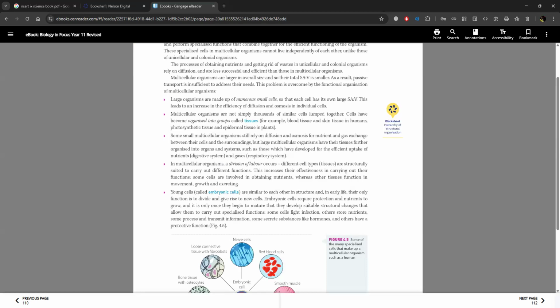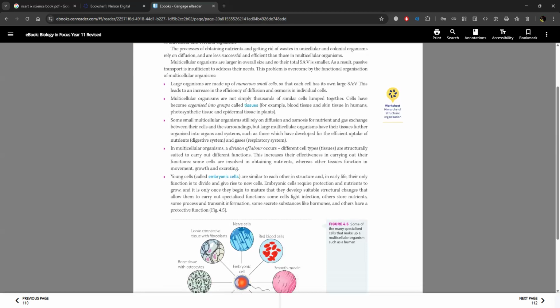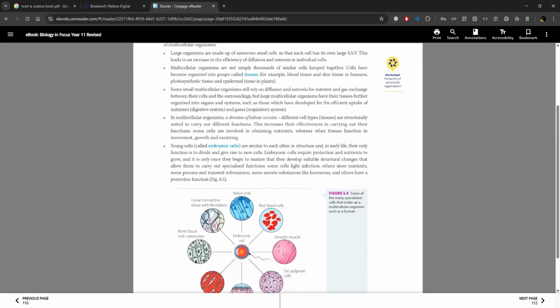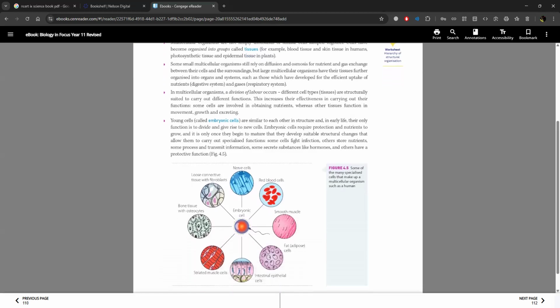Some small multicellular organisms still rely on diffusion and osmosis for nutrient and gas exchange between their cells and the surroundings. But large multicellular organisms have their tissues further organized into organs and systems, such as those which have developed for the efficient uptake of nutrients and gases.